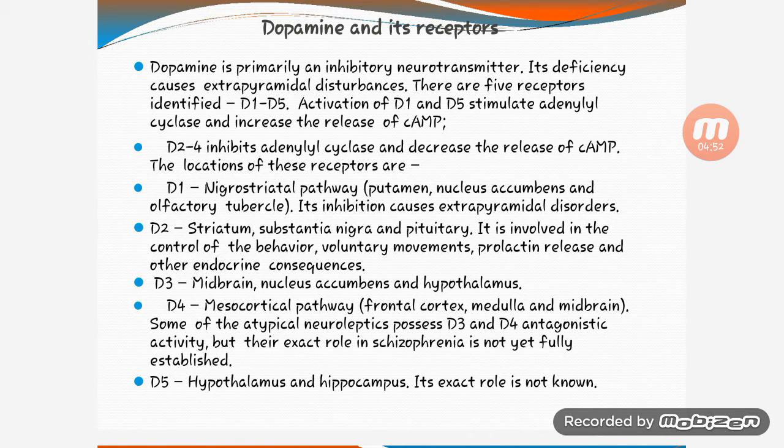The locations of these receptors are: D1 in the nigrostriatal pathway; D2 in the striatum, substantia nigra, and pituitary, involved in the control of behavior, voluntary movement, prolactin release, and other endocrine sequences; D3 in the midbrain, nucleus accumbens, and hypothalamus; D4 in the mesocortical pathway, frontal cortex, medulla, and midbrain; and D5 in the hypothalamus and hippocampus.